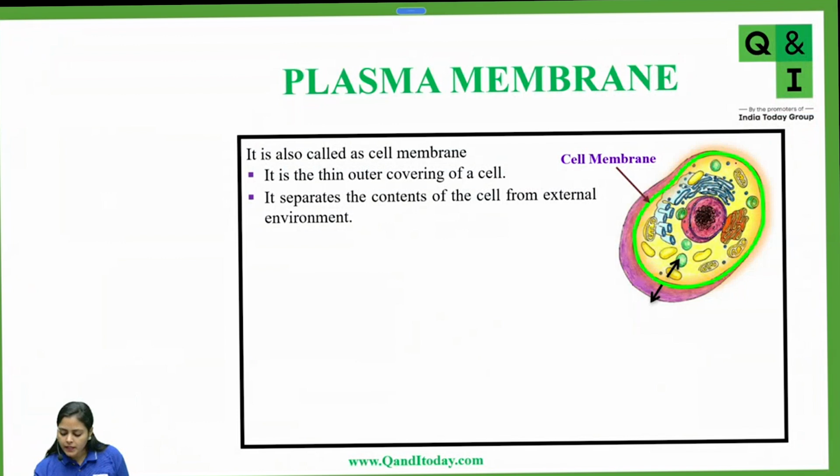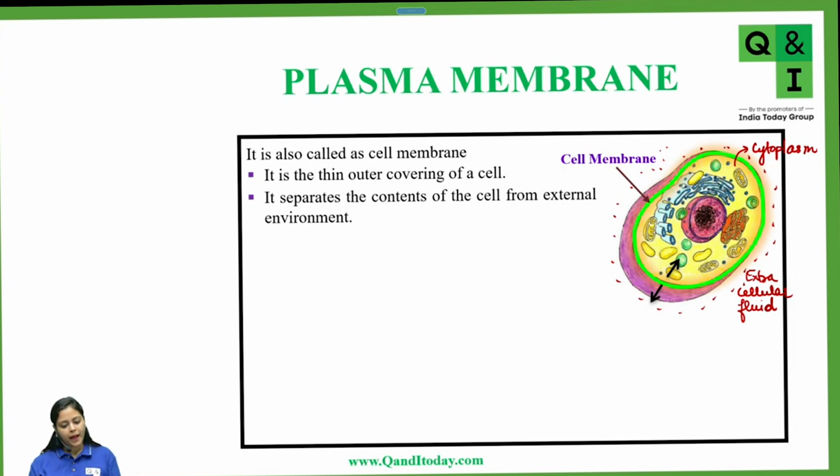This inner yellow part is called cytoplasm. Whenever we talk of cells in the human body, outside these cells you have a matrix present, called extracellular fluid, which surrounds these cells. So the plasma membrane acts as a barrier.